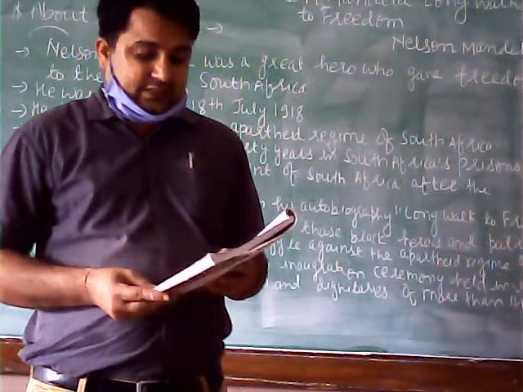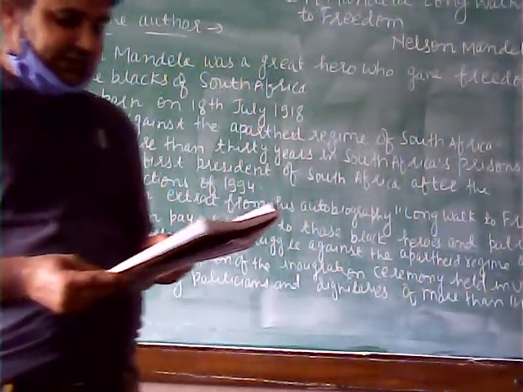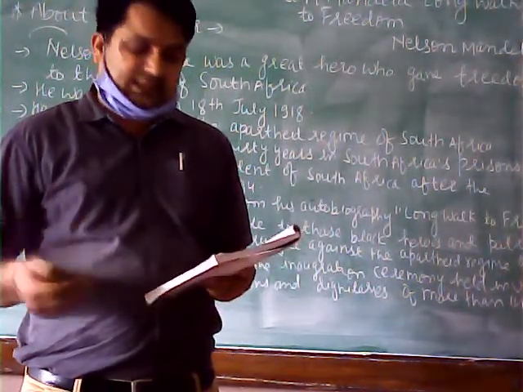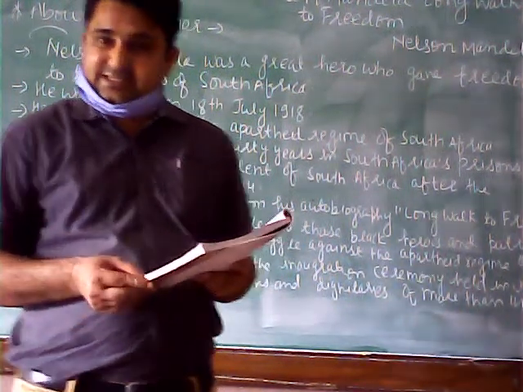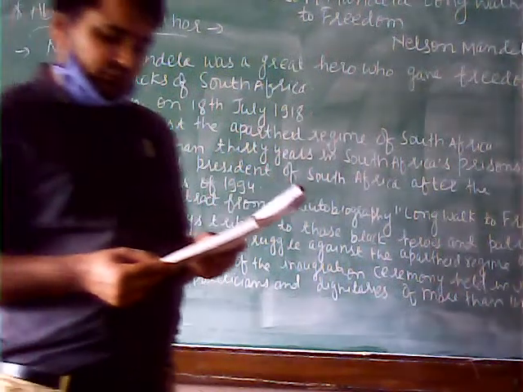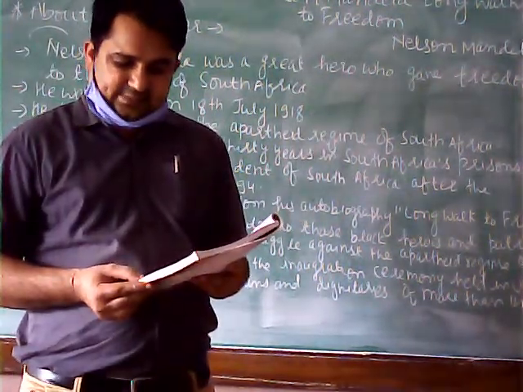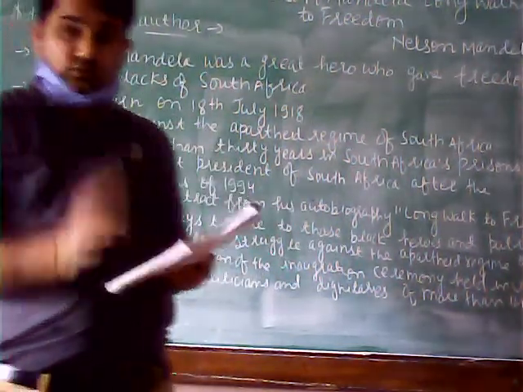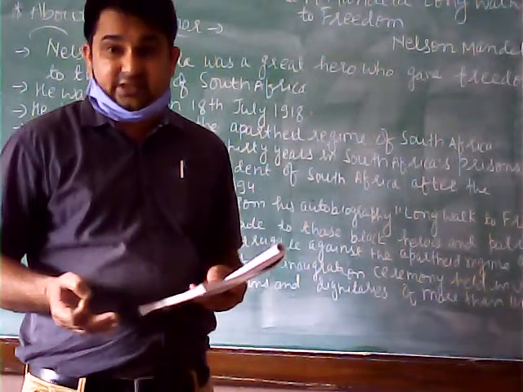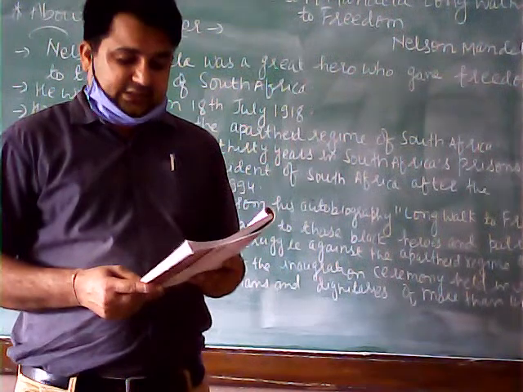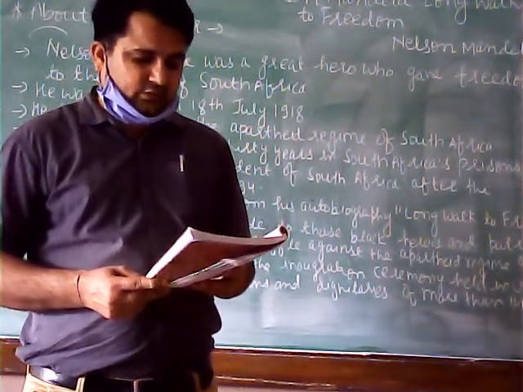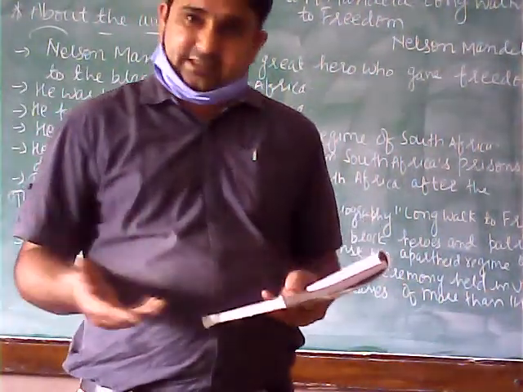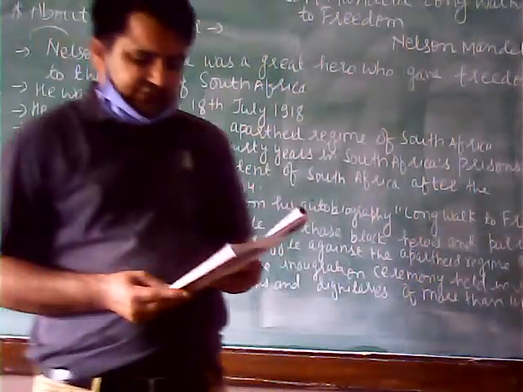Now, next paragraph. The ceremonies took place in the lovely sandstone amphitheater. Amphitheater, the meaning is given here: a building without a roof with many rows of seats rising in steps, typical of ancient Greece and Rome. So this grand event was taking place in the amphitheater formed by the Union Buildings in Pretoria, the capital city of South Africa.